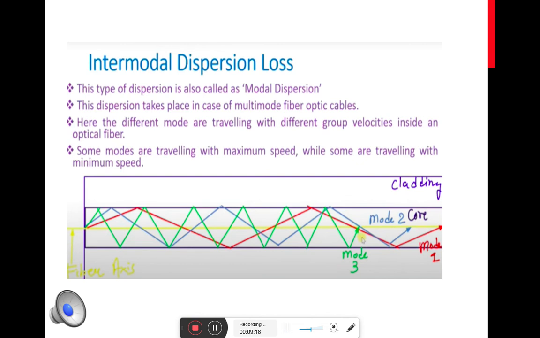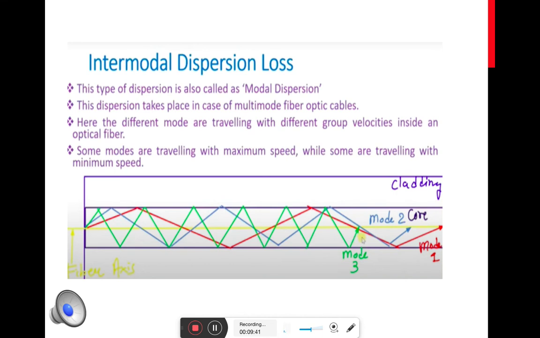So from the name it is very clear that this dispersion loss is related to the number of modes in a fiber. As you all know, in multimode fiber we have many modes propagating through the optical fiber. Because of these different modes propagating through an optical fiber, they will have different group velocities inside the fiber.